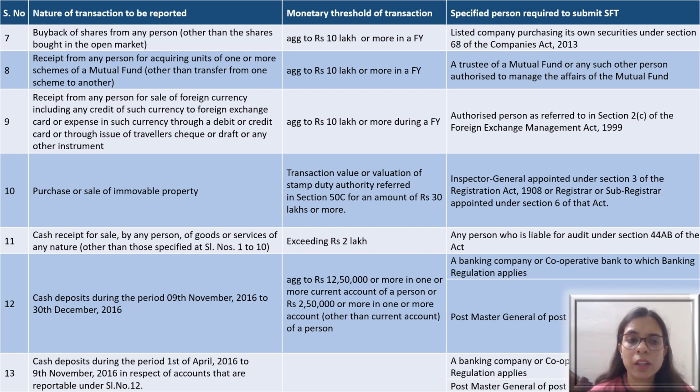So you can have an idea and be cautious that the information which you believe is not being reported and is not in the knowledge of the income tax department is actually with the department, and they can take action regarding the same at any point of time.